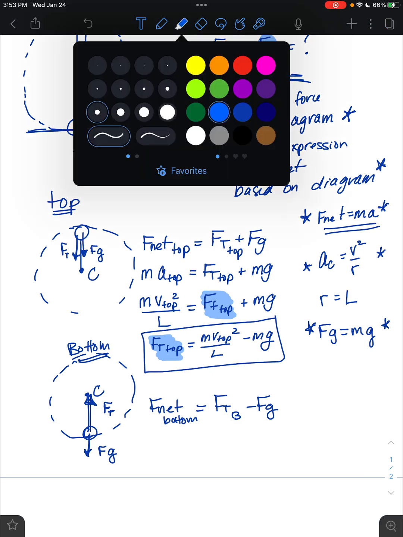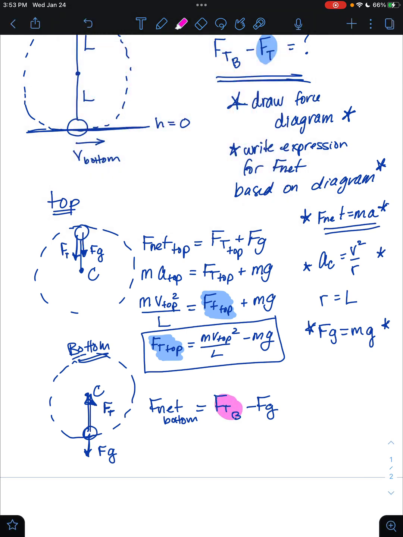Next, I need an expression for the force of tension at the bottom, so that I could do that force of tension at the bottom minus that force of tension at the top. I'm going to do a similar process here. Instead of net force at the bottom, I'm going to call that mass times my centripetal acceleration, which is v at the bottom squared over the radius, which is L. So instead of net force at the bottom, I'm doing mv squared over r. Circular motion, you can do mv squared over r. That's m times a.